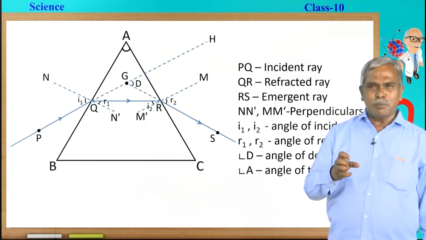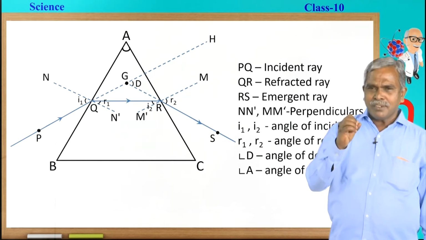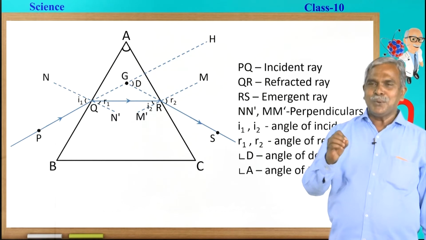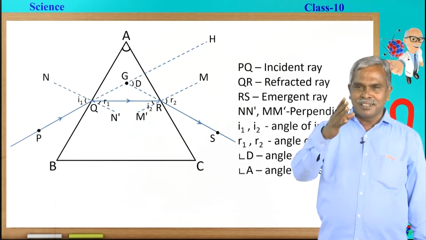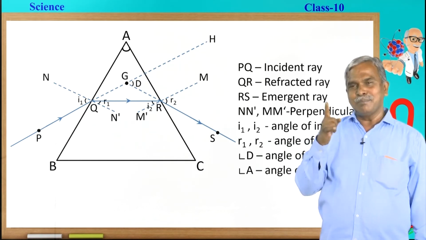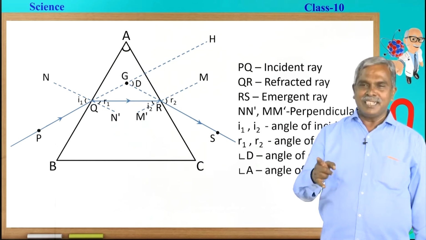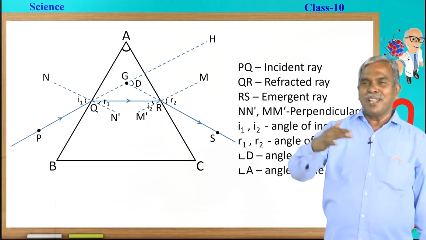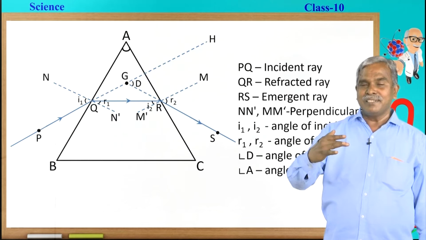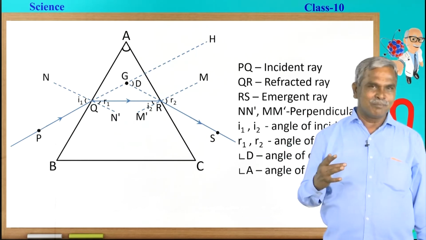One point should be made very clear from this experiment. After the refraction of light through the glass prism, the emergent ray moves towards the base. By taking this point into consideration, now I have a plan to explain the convergence and divergence in the case of the convex lens and the concave lens.